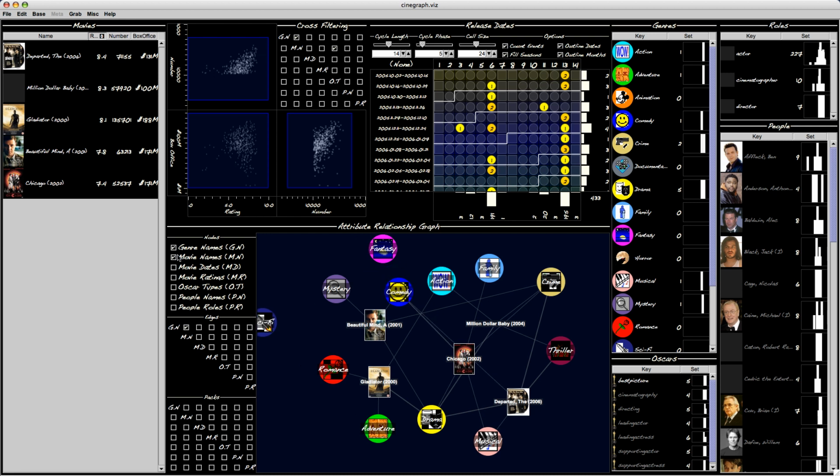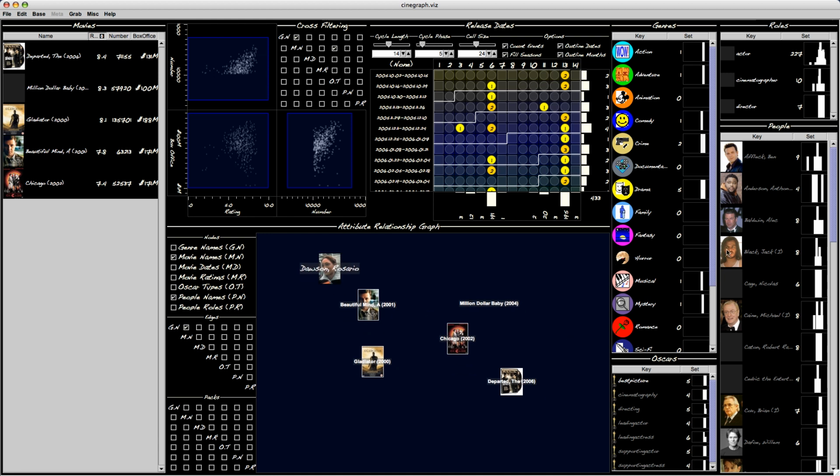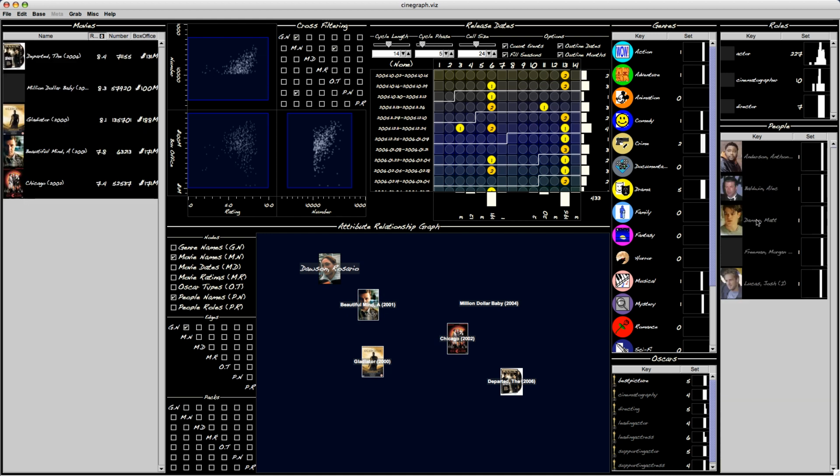So we can look for other relationships as well. So for example, we want to see who played in particular movies, in these Oscar-winning movies. So let's turn on people names. And the first thing I'm going to do is filter people on movies. And I have to remember which one it is. There we go. So here are 5 people of the set that we have who were in these 5 movies,